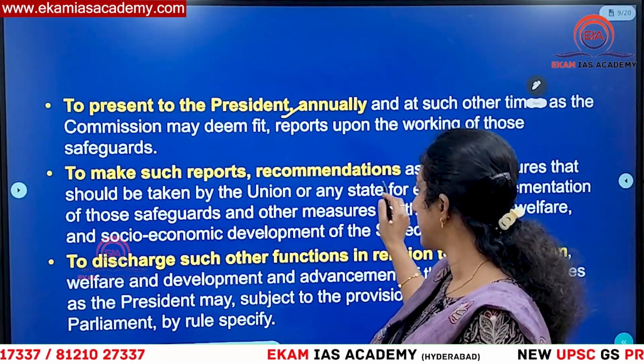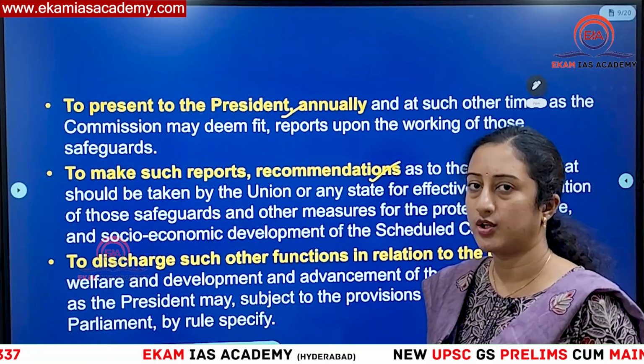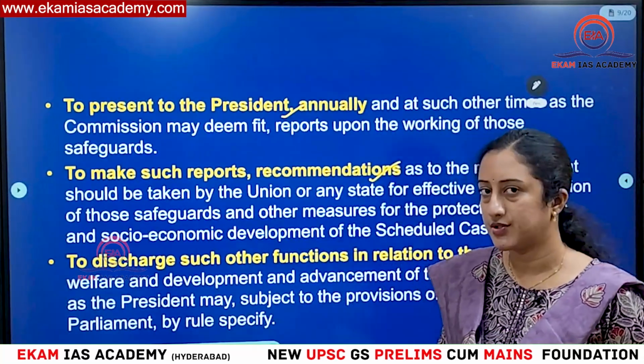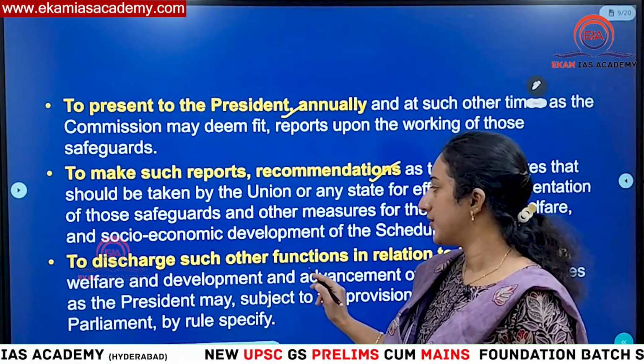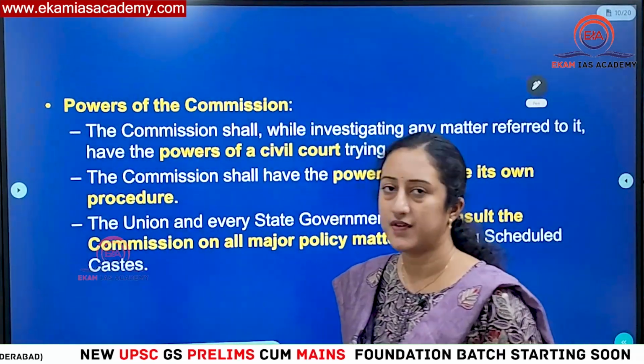And to make such reports and recommendations, sometimes even for the welfare of scheduled castes and Anglo-Indians, some recommendations can be made by this body to the union government, so they can take better safeguards. Then, to discharge any other functions related to SCs. So these are the duties and functions of NCSC.